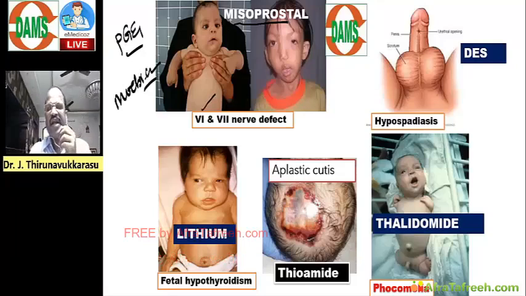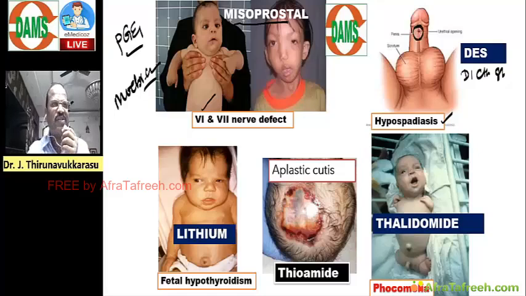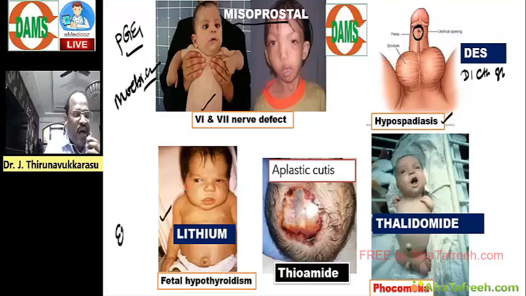And one more thing, DES, diethylstilbestrol. This may cause hypospadias, that means the urethral opening will be on the underside of the penis. And then very important, lithium causes Ebstein anomaly, that is tricuspid atresia.